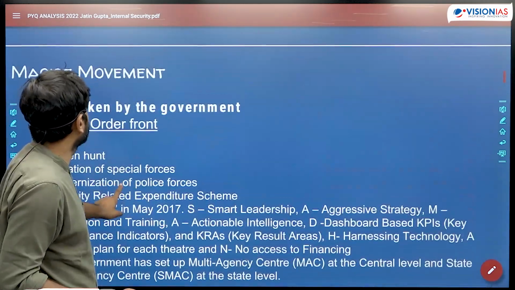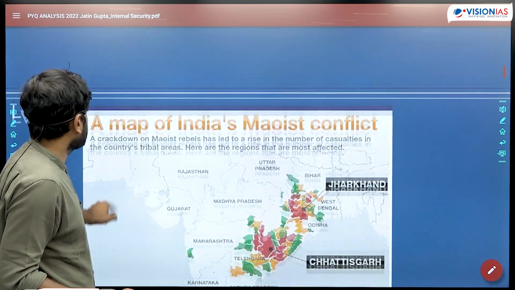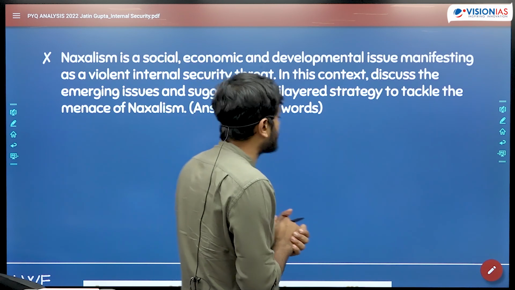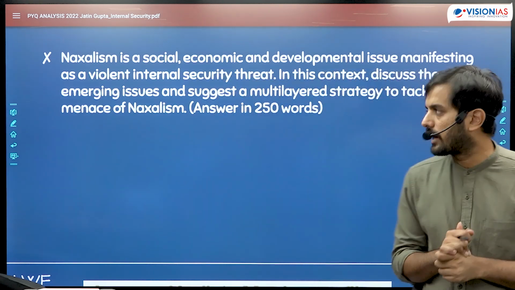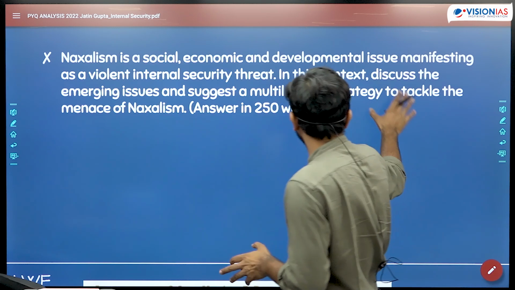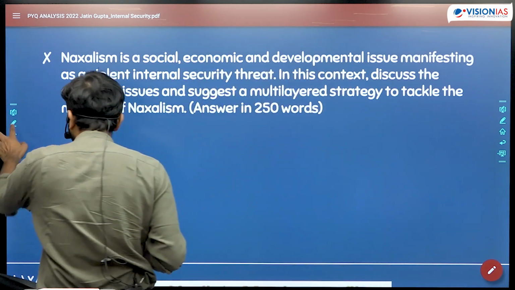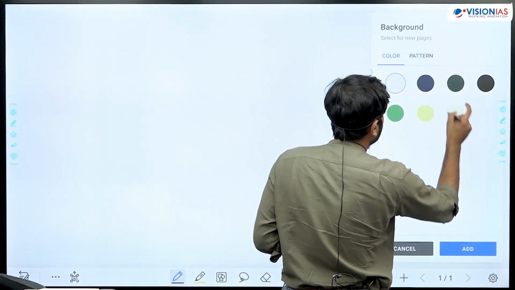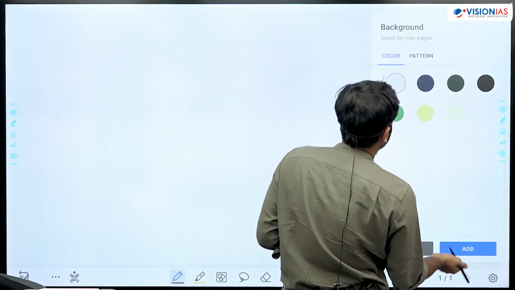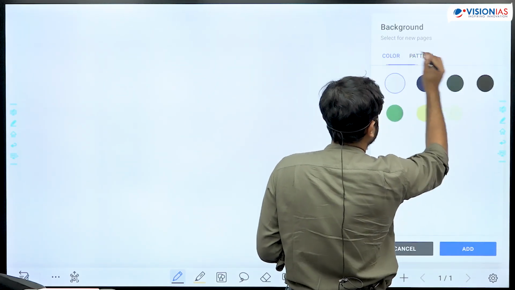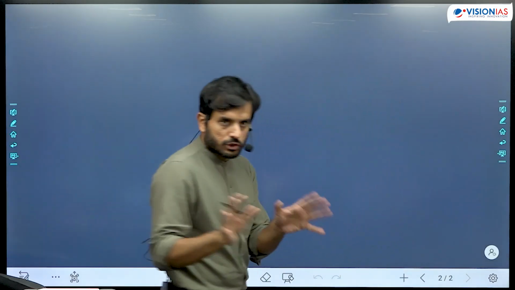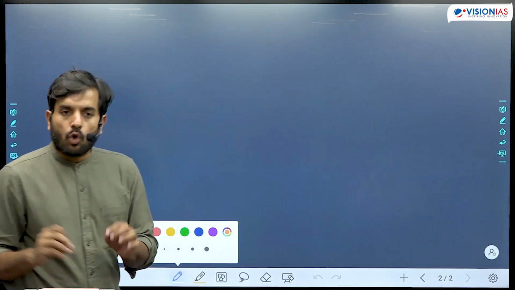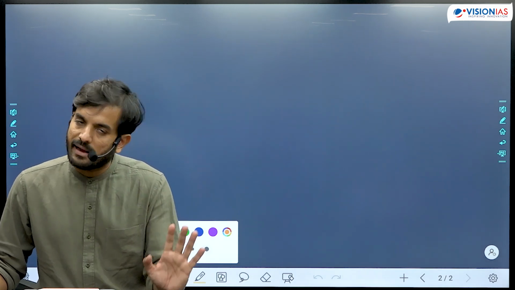This year's question is that Naxalism is a social, economic and developmental issue manifesting as a violent internal security threat. In this context, you have to discuss about the emerging issues, etc. So see, first and foremost, in your introduction of the answer itself, you should try and write about the causes of the rise of Naxalism. I'll tell you the reason for that.